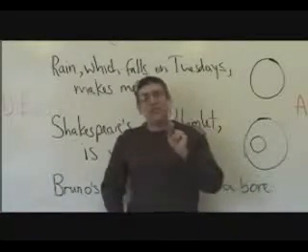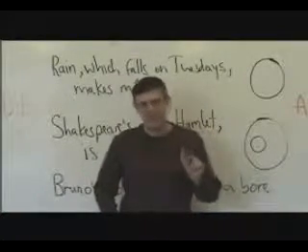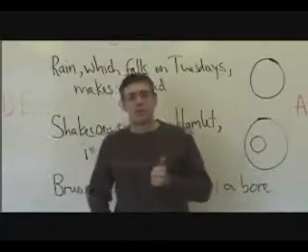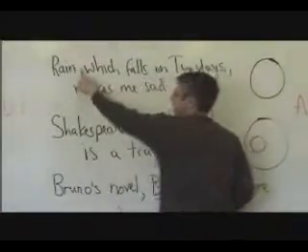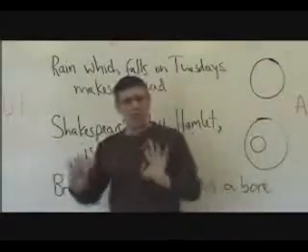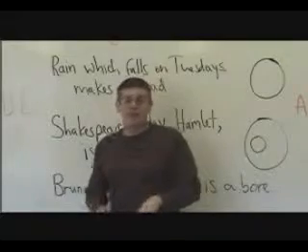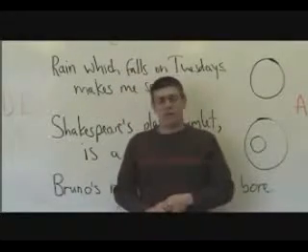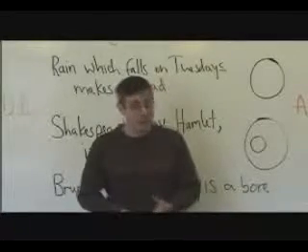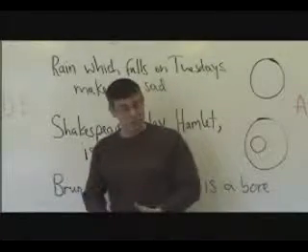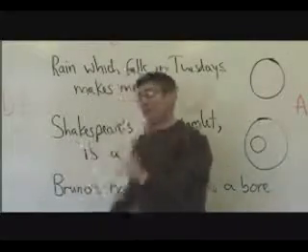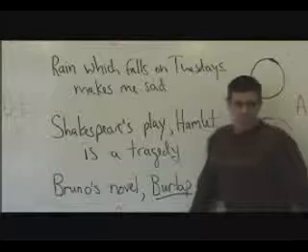And if the as opposed to sentence works, that means the element you're talking about is restrictive. And if it's restrictive, that means there must not be commas. If the by the way sentence works, that means the element you're testing is non-restrictive and it must be surrounded by commas. Let's look at a couple more examples.